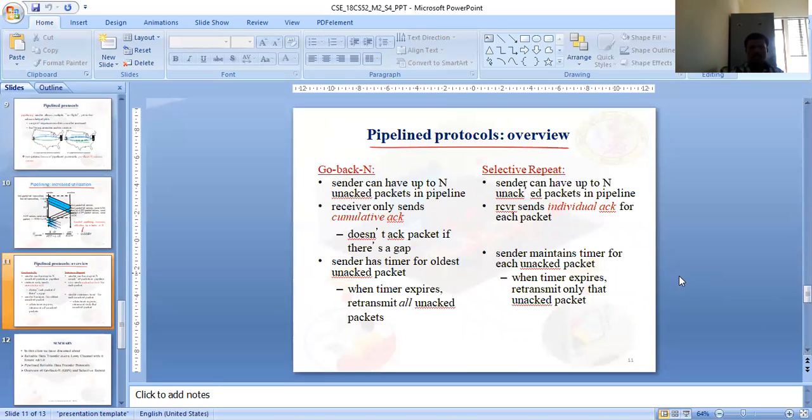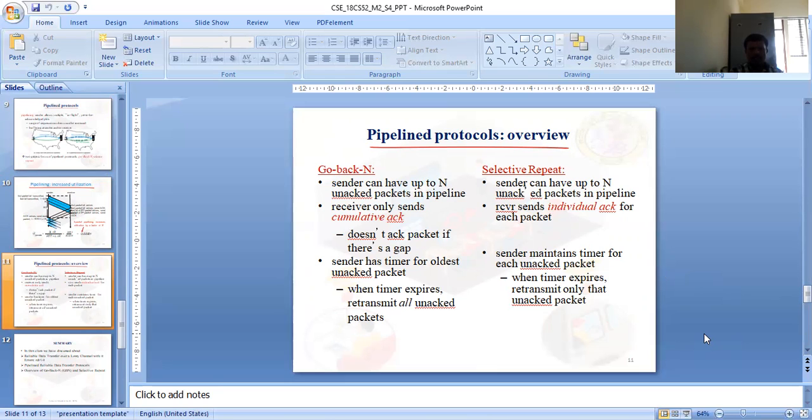So, an overview of pipeline protocols. In Go-Back-N, the sender has up to N unacknowledged packets in the pipeline. The receiver only sends a cumulative acknowledgement and does not acknowledge a packet if there is a gap. The sender has a timer for the oldest unacknowledged packet. When the timer expires, it retransmits all unacknowledged packets in the case of the Go-Back-N protocol.